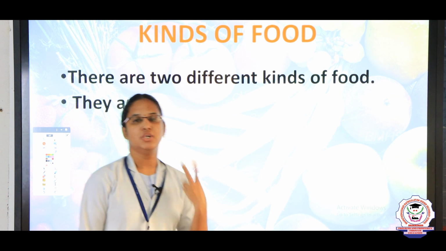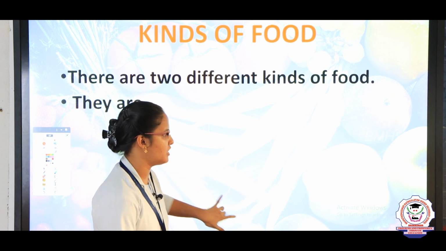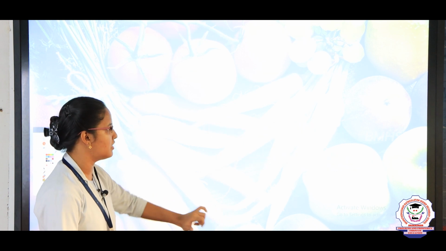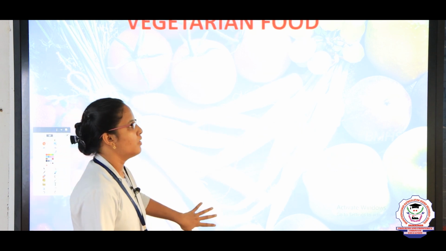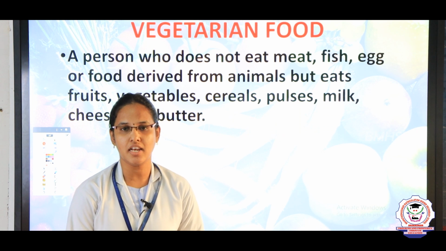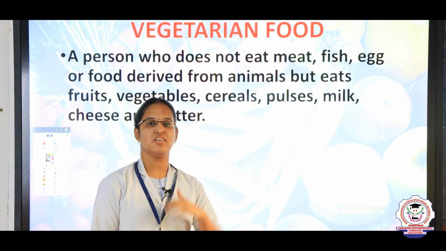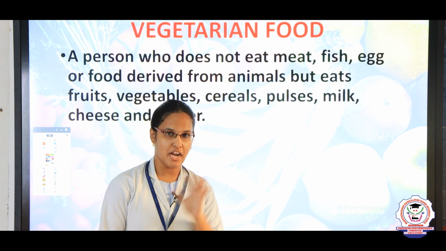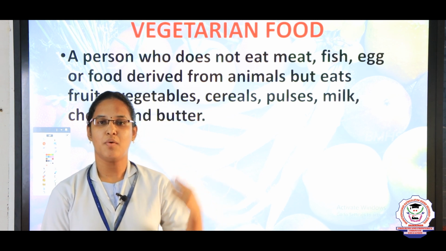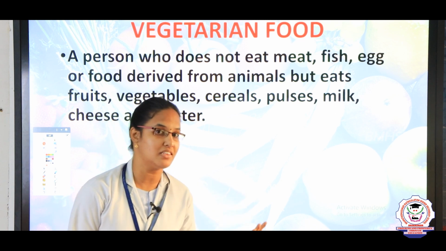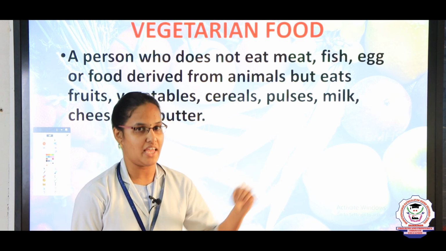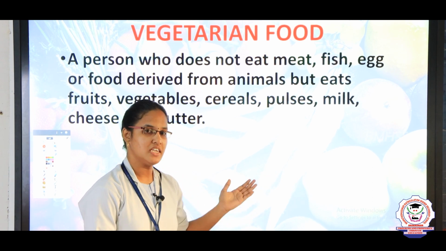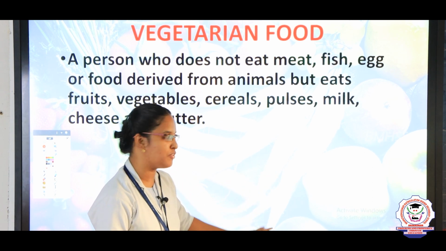We have two kinds of food. One is vegetarian food and the other is non-vegetarian food. Now we see about vegetarian food. What is meant by vegetarian food, children? A person who does not eat meat, fish, egg and food derived from animals, but eats vegetables, fruits, pulses, milk products, etc. They are called vegetarian foods. Okay, shall we see some examples of vegetarian foods?